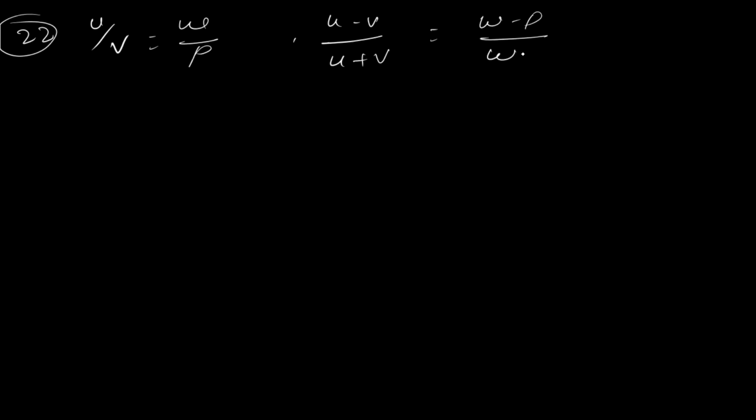What is in 22? If u by v equal to w by p, so (u minus v) divided by (u plus v) equal to (w minus p) divided by (w plus p). Now see, this is also the same term.